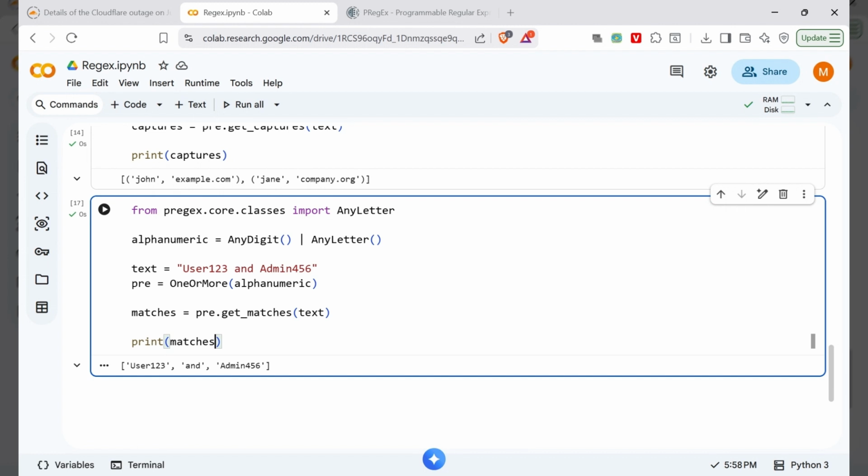That's it for part 1. We covered PRegEx basics up to class operations, which is the core foundation. In part 2, we will dive into PRegEx built-in functions and see how to build cleaner and more powerful patterns.